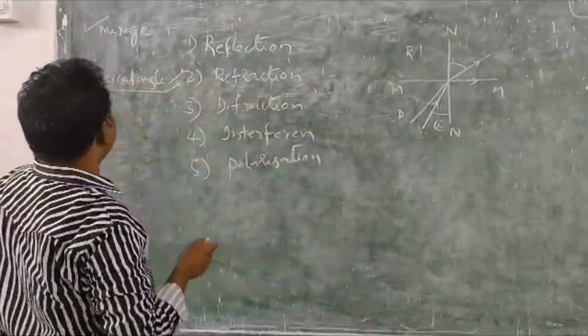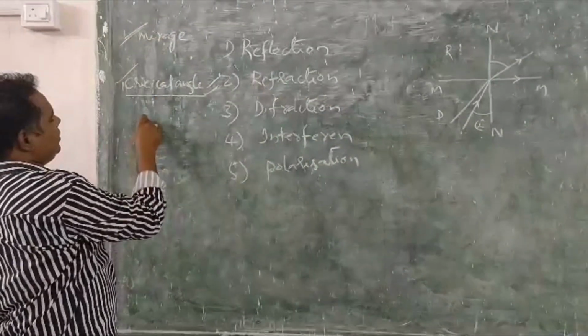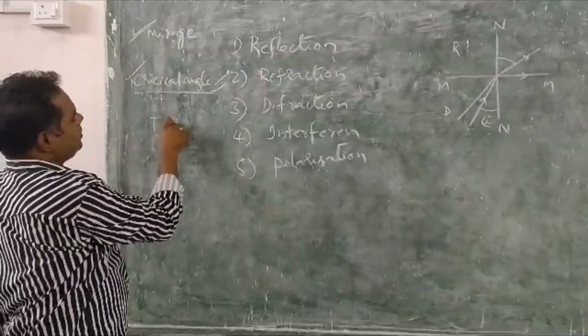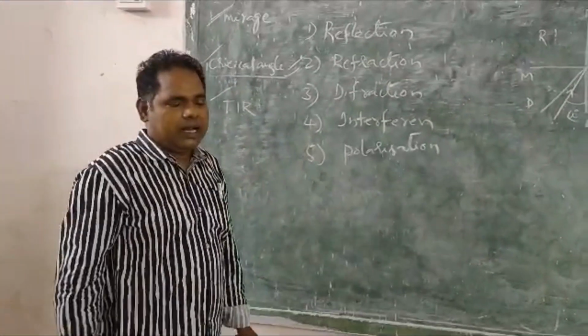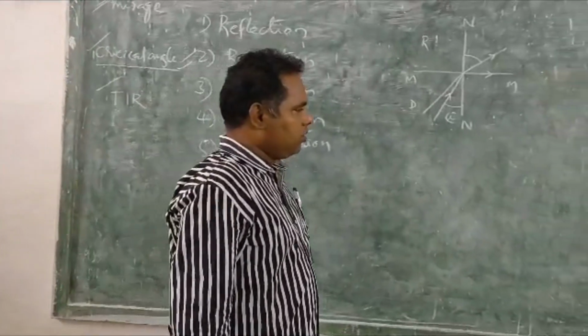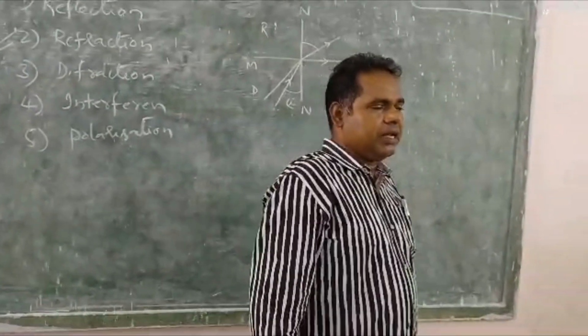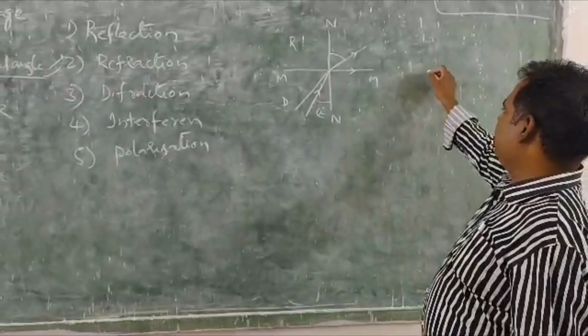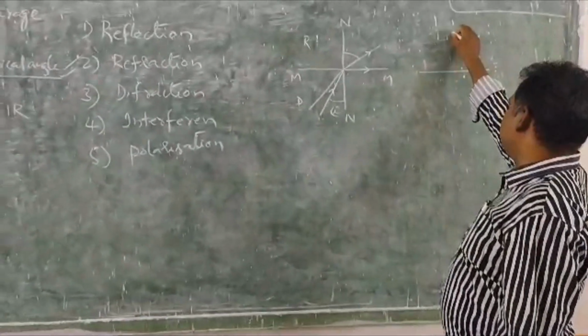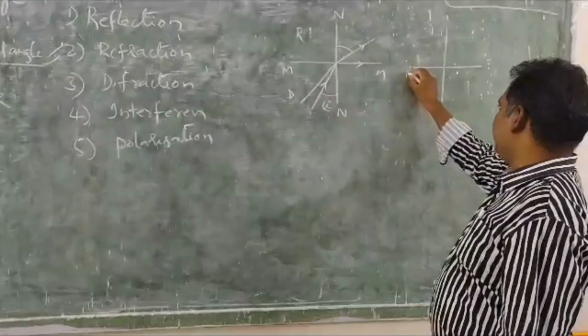So to understand the mirage, another thing you have to understand is total internal reflection. To know about total internal reflection, we have to go to the diagram once again. This is the interface, this is the normal drawn to the interface.